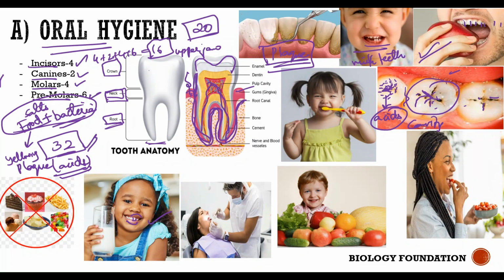So it's very important that you brush your teeth and rinse your mouth properly after every meal. Rinsing is a must, and brushing the teeth is important twice a day, early in the morning and at night after dinner. Otherwise there are high chances of plaque formation, tooth decay, or cavity formation.